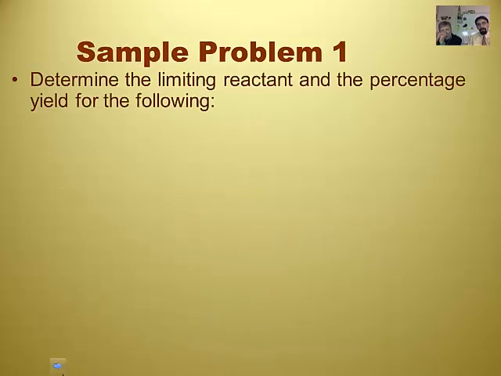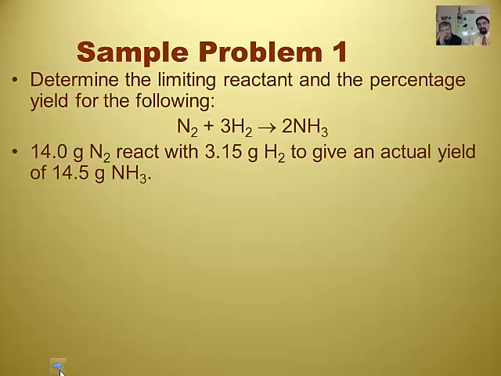All right, here's our sample problem. Determining the limiting reactant and percent yield for the following. Okay. So we're given, it's the Haber process again. 14 grams of nitrogen react with 3.15 grams of hydrogen to give an actual yield of 14.5 grams of ammonia.